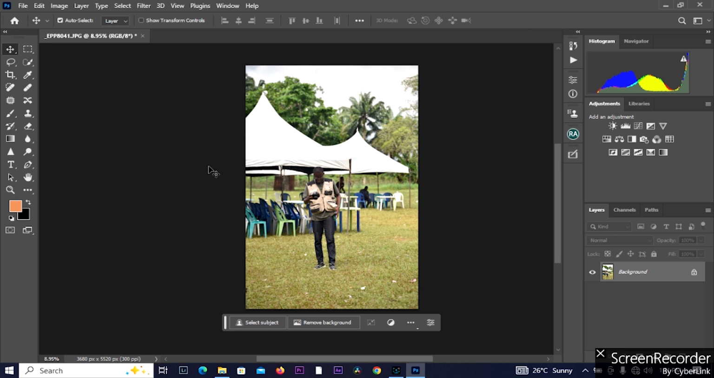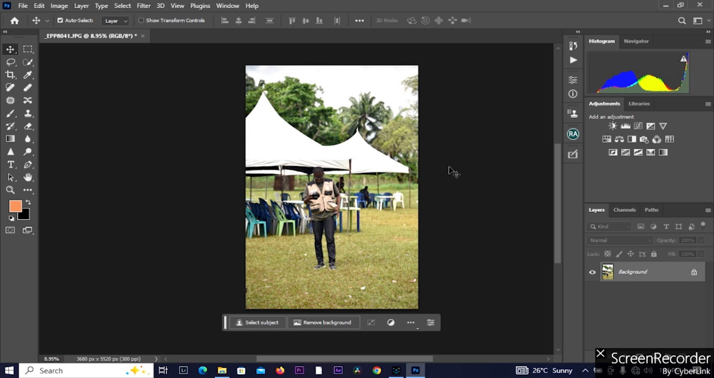Adobe Photoshop is also used for creating banners, flyers, billboards, and etc. All these are done with Adobe Photoshop.